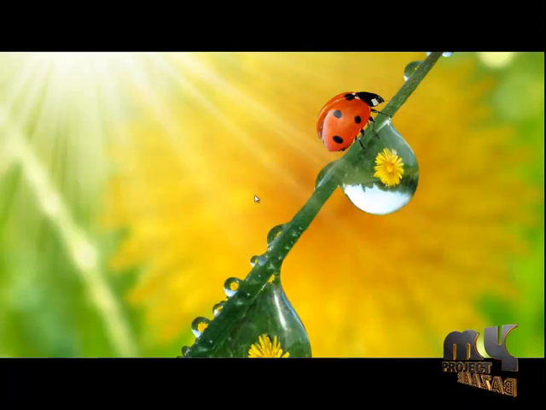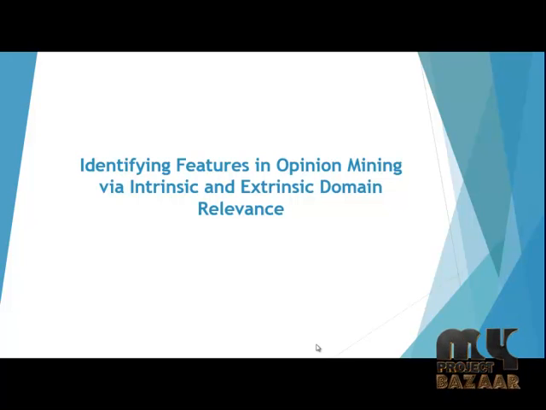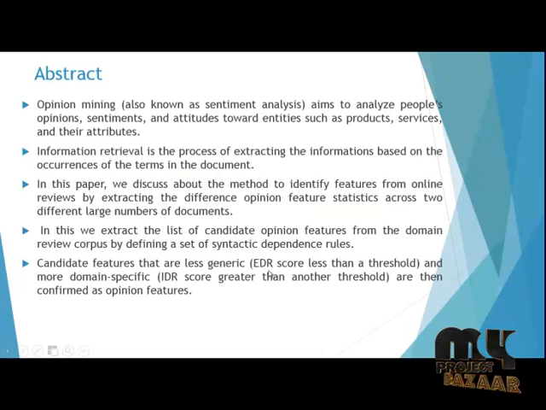Hi, welcome to myprojectwizard.com. The project title is Identifying Features in Opinion Mining via Intrinsic and Extrinsic Domain Relevance. This project comes under the domain of data mining.